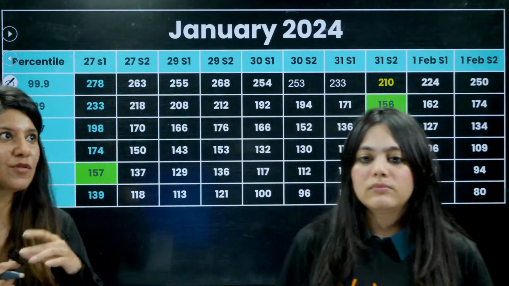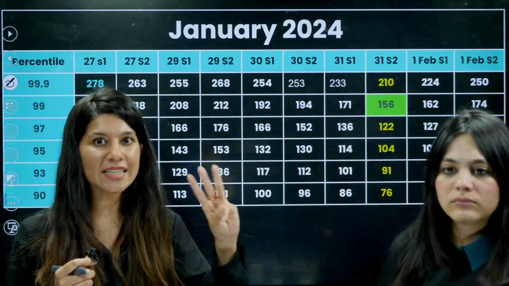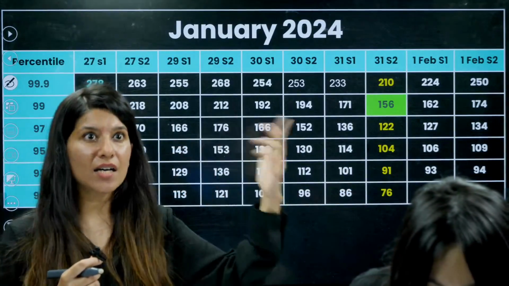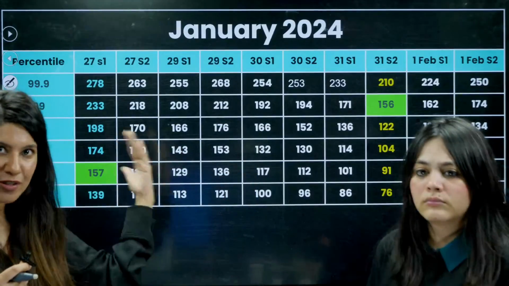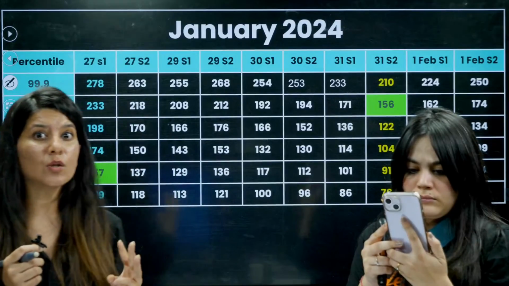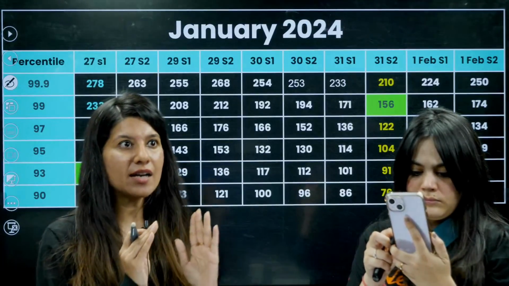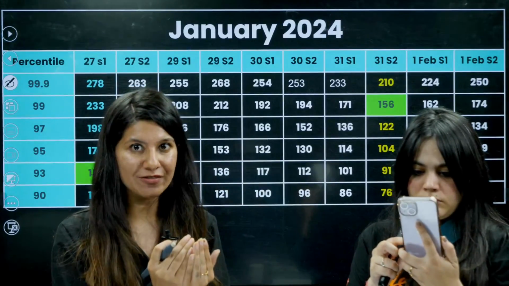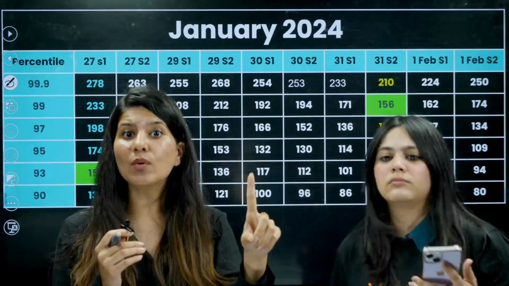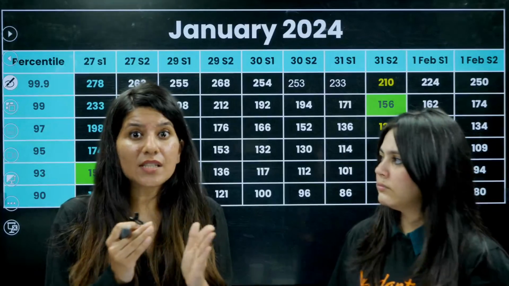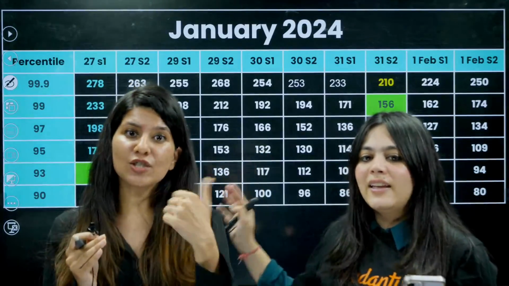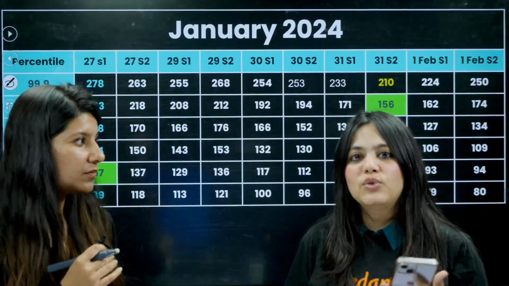Yes, definitely. So we have discussed the three primary reasons for this difference. The number one was uneven distribution throughout the shifts, which we are talking about. The second one is the difficulty level of the shift, and the third one is that the toppers are concentrated in only one shift. Out of these three reasons, what is in the NTA's hand is the number one point, which is that you distribute all the students evenly. Otherwise, it is not fair to the students, to the parents.